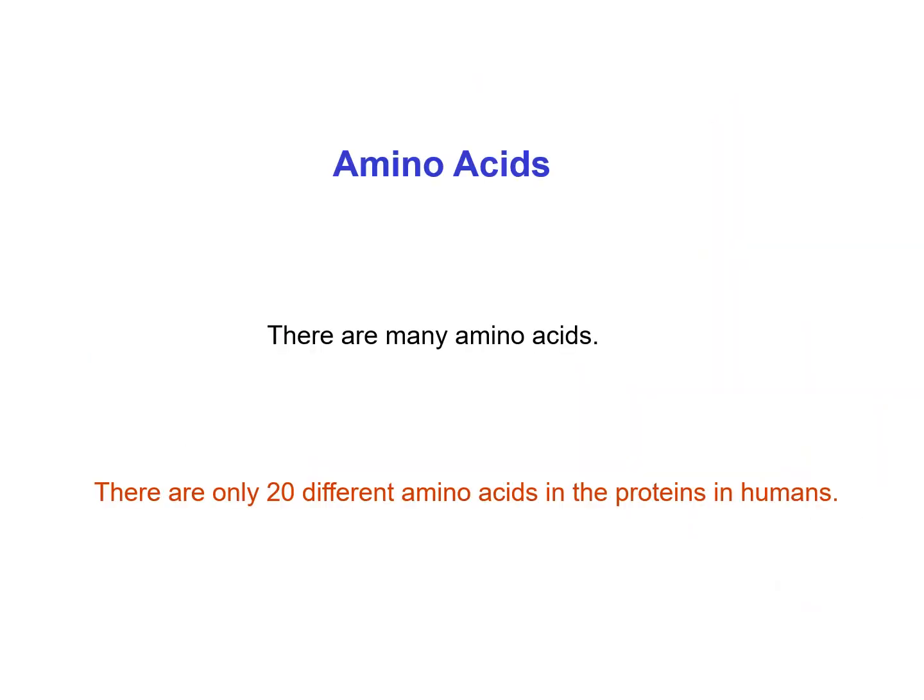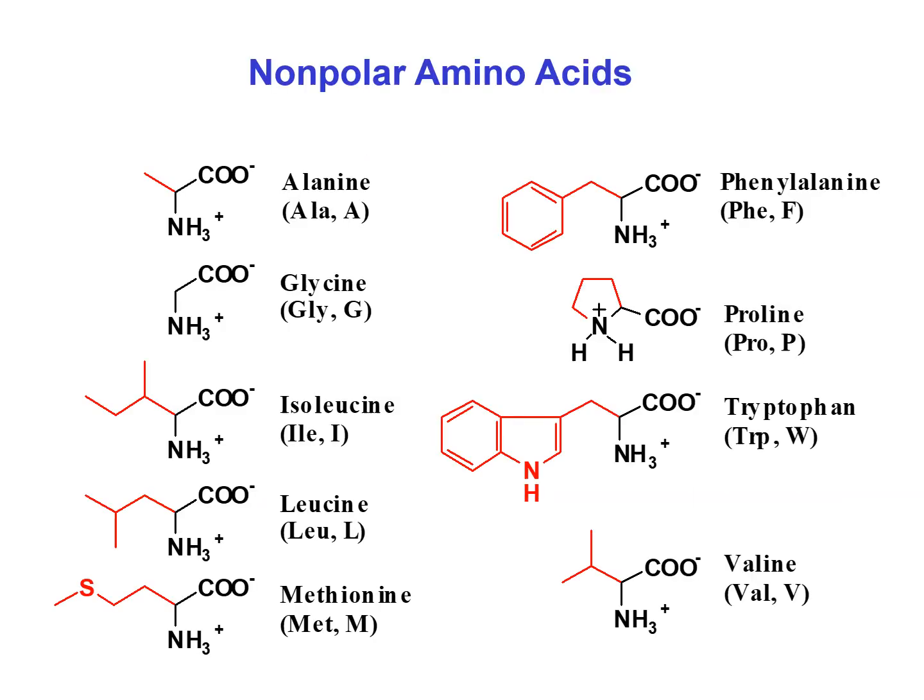There are many amino acids in nature, but only 20 different amino acids are present in the protein of human. Among the 20 amino acids which are present in human protein, 9 are non-polar amino acids. We can see the structure of the 9 non-polar amino acids in this slide, and we can see the difference is only in the side chain, and all side chains are non-polar in nature.